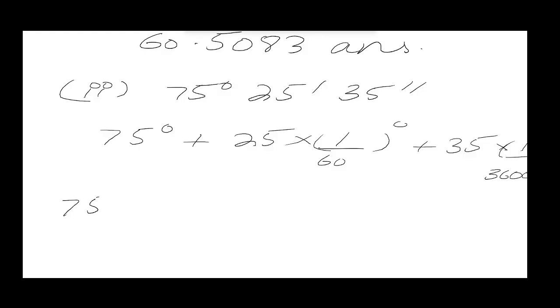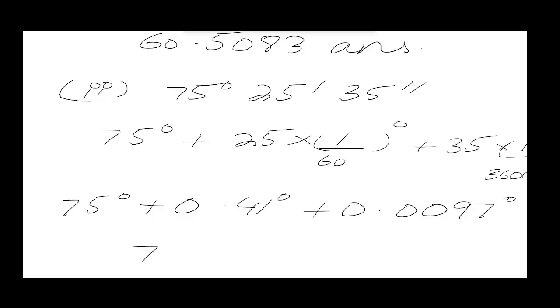So now 75 will just remain as the same. So 25 will be divided by 60. That results in 0.41 degrees. And then we will add that with 0.0097 degrees. So now you just need to add up all of them. So we get 75.4197 degrees, and this will be our final answer.